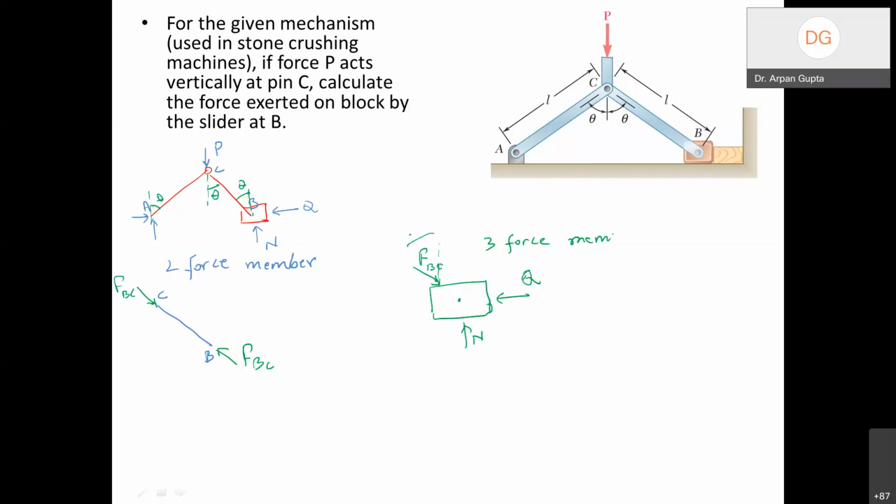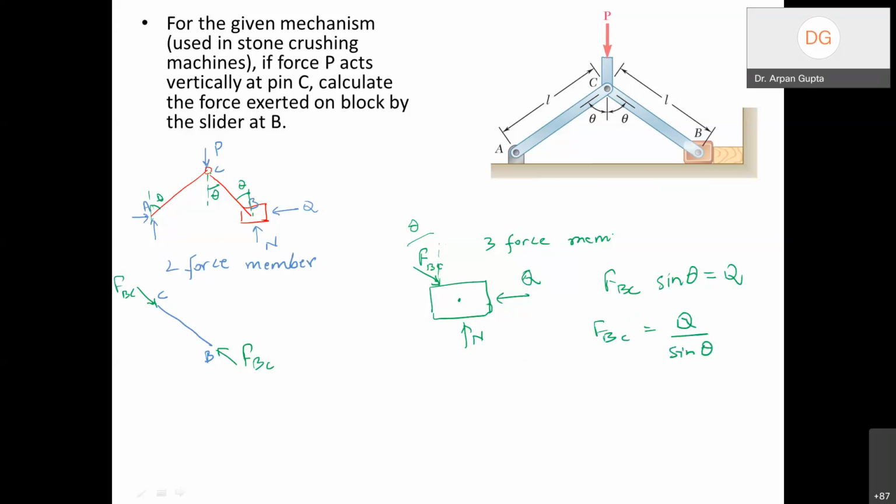This angle is theta here. So from here I get FBC, which is equal to Q divided by sine of theta.